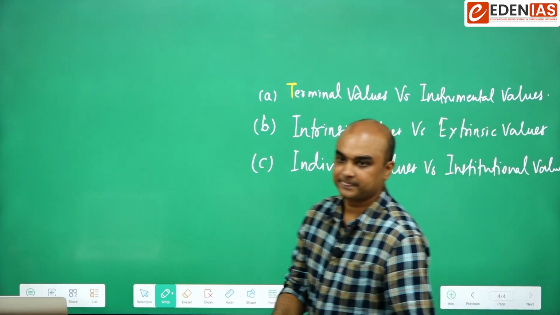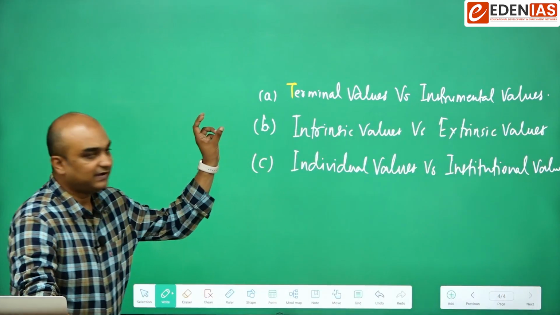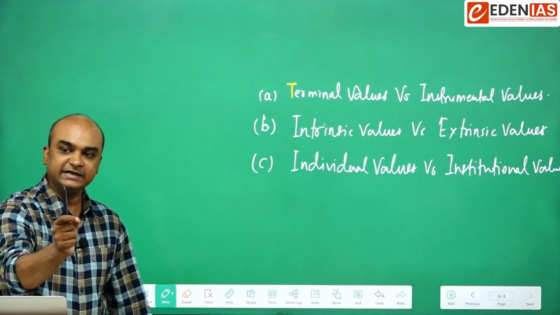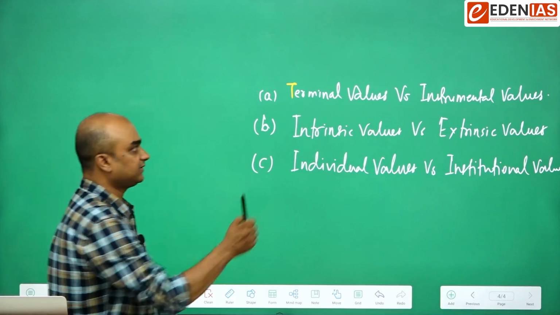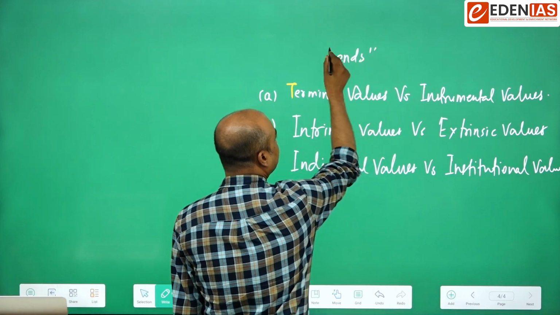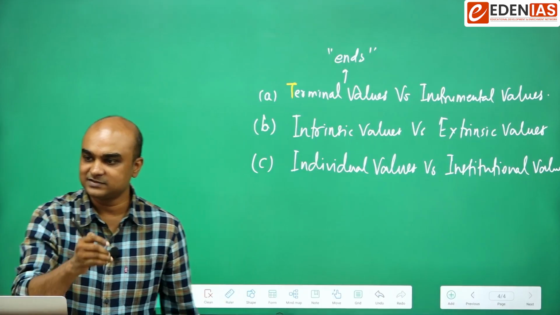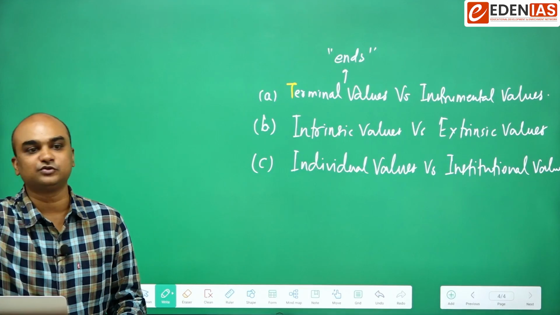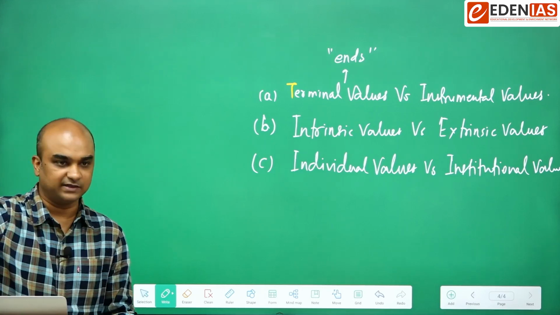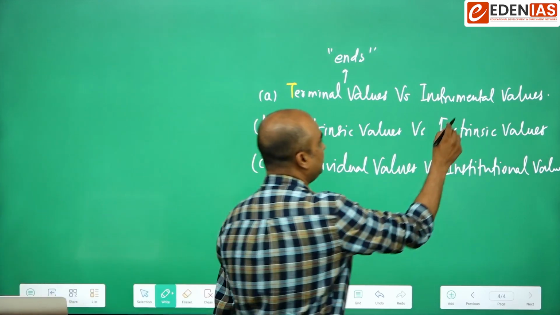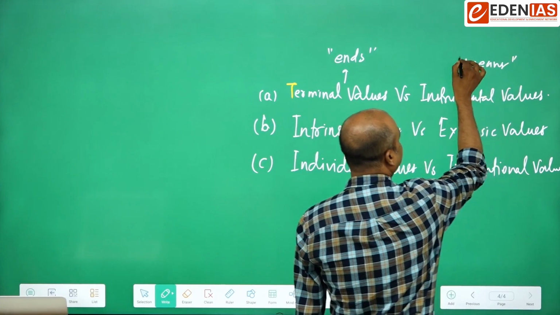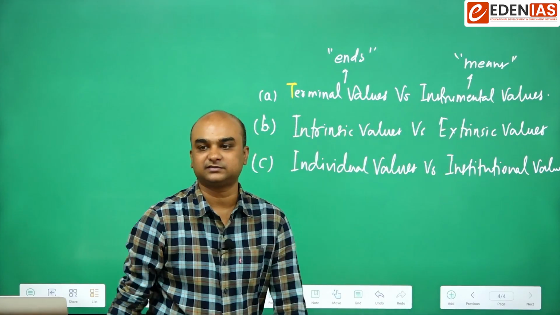Look carefully, terminal values are those values which are ends in themselves. These values are ends that we are looking for. Something which is used in the context of reaching to something or to attain something, it's a device or an instrument to attain something else. Instrumental values are the means by which we attain the ends.